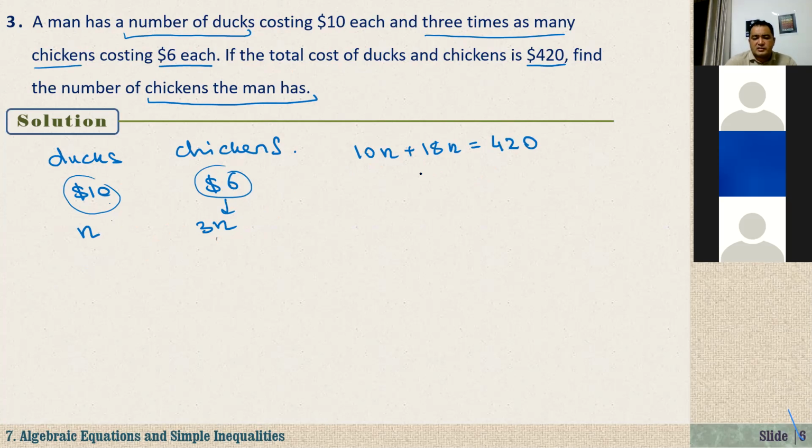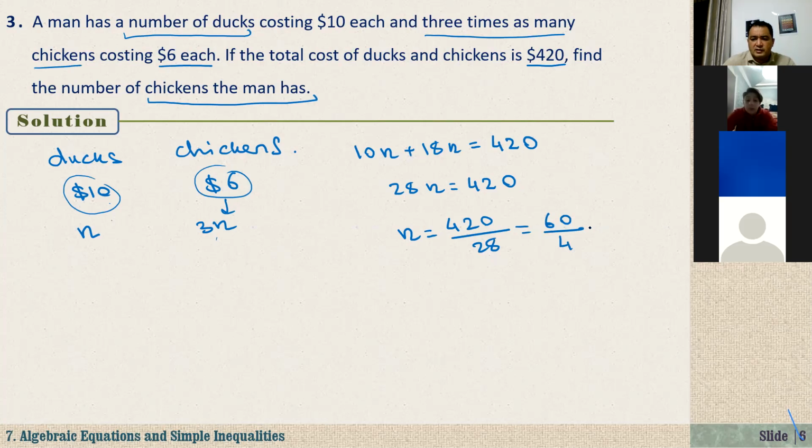So if you solve this equation, 10 plus 18 is 28, so 28n is equal to 420, or n is equal to 420 over 28. Dividing by 7, 60 over 4, so that's equal to 15.